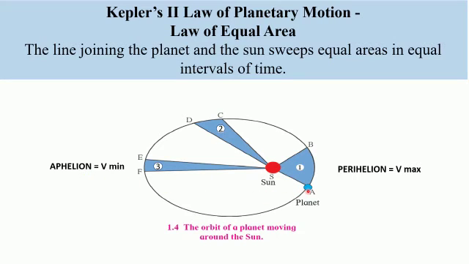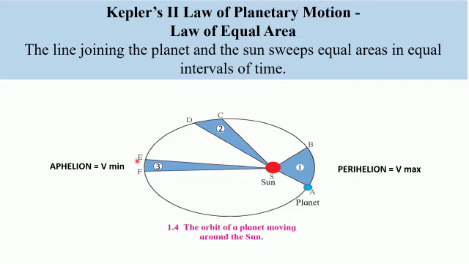So when the planet is in the perihelion area, it experiences maximum gravitational pull from the sun. As a result, the speed of the planet increases. So at perihelion, the velocity of the planet will be maximum. So V max we have written, that is, the velocity of the planet will be maximum when it is closest to the sun, because it will experience maximum gravitational pull from the sun.